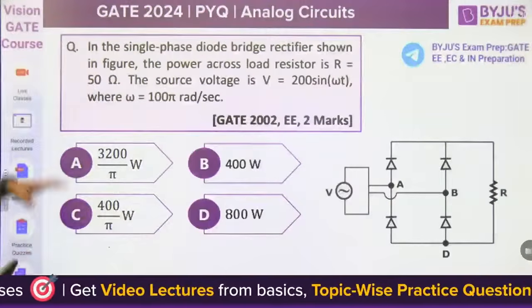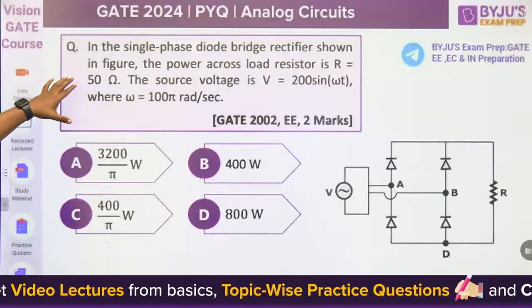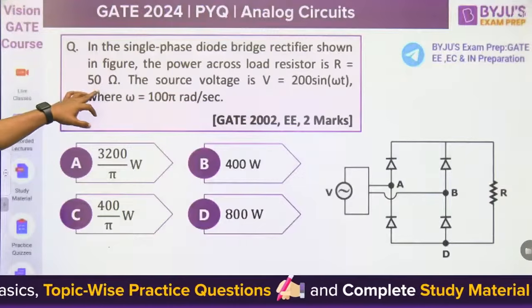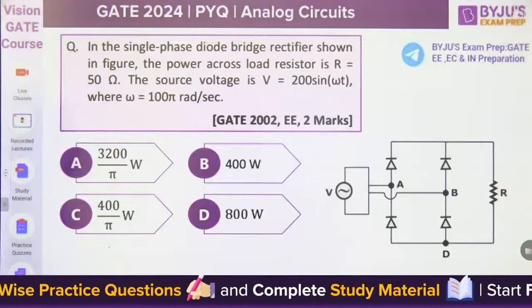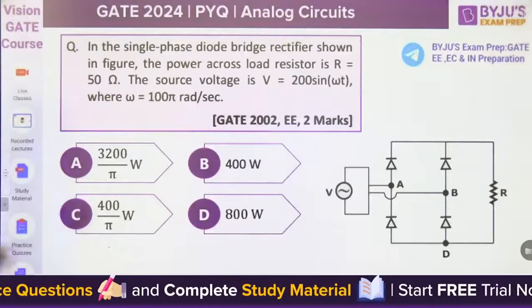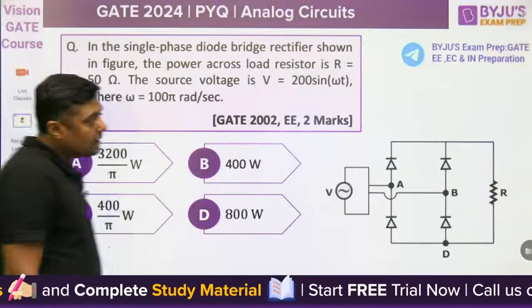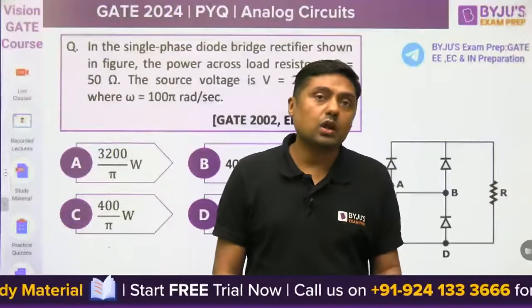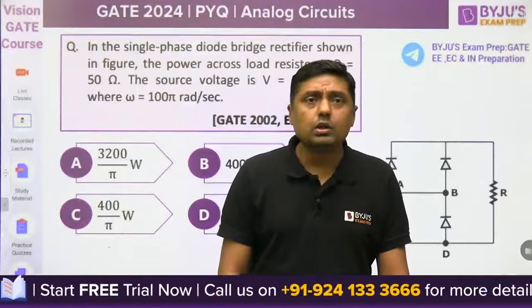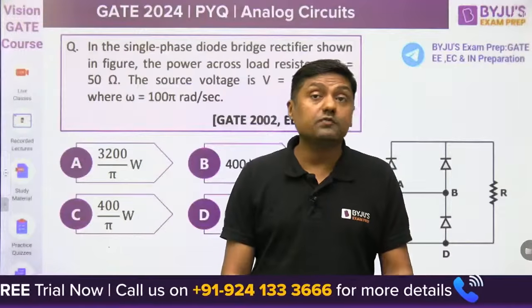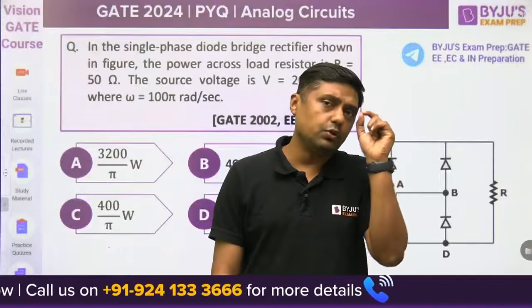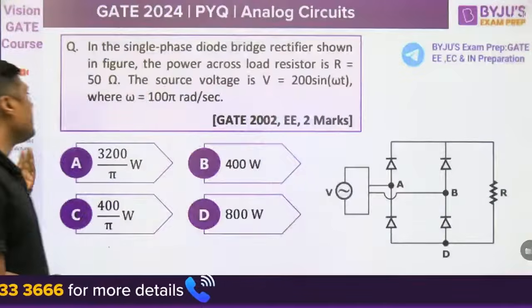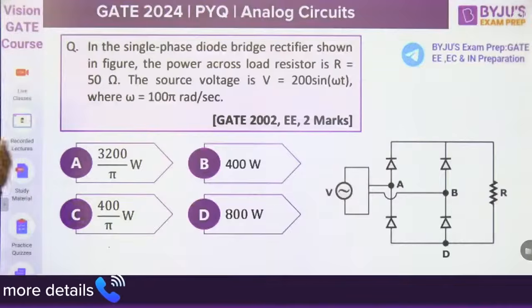In a single phase diode bridge rectifier shown in the figure, the load resistor R is equal to 50 ohm. What is the power? Source voltage is 200 sin omega t, where omega is 100 pi radian per second. Now, if the power is asked in this type of question, normally we have to find the average power, because if the DC power is required, they will definitely use the words find the DC power. But here, if the power is asked, by default we have to find the average or effective power.